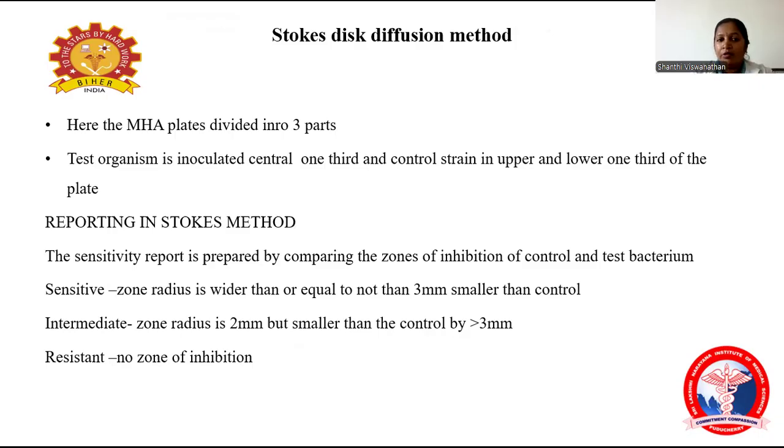Okay, reporting. How will the reporting be done? The sensitivity report is prepared by comparing the zones of inhibition of the control and test bacterium. Sensitive indicates the zone radius is wider than, or equal to, or not more than 3 mm smaller than the control. Intermediate, the zone radius is 2 mm but smaller than the control by more than 3 mm. Resistant, no zone of inhibition.